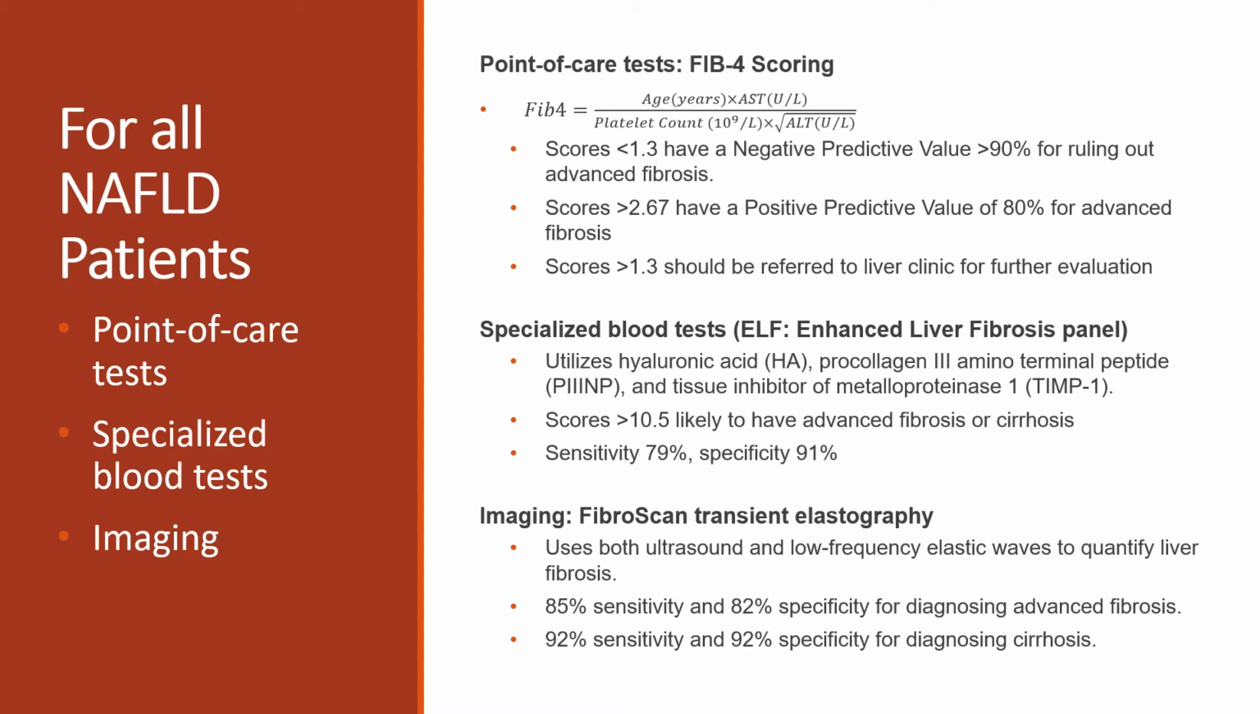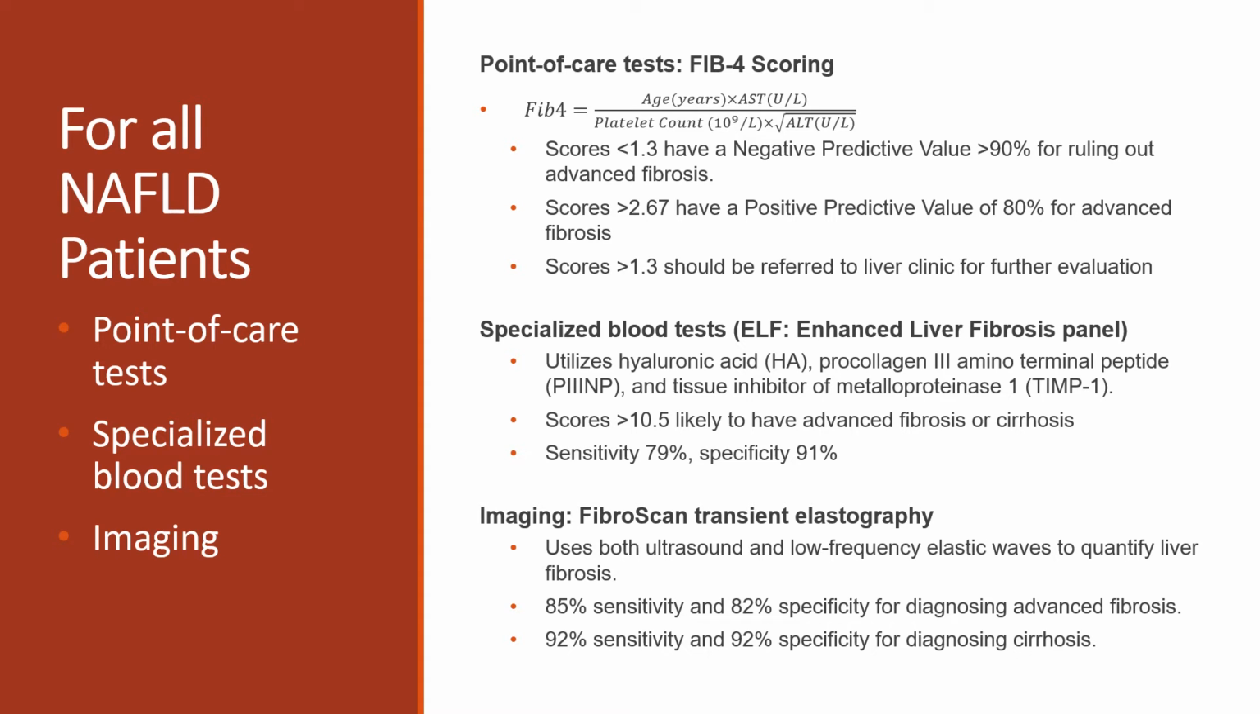Specialized blood tests include the Enhanced Liver Fibrosis, or ELF panel, which utilizes hyaluronic acid, procollagen 3 aminopeptide, and tissue inhibitor of metalloproteinase 1. A score of over 10.5 is likely to indicate advanced fibrosis or cirrhosis, with a sensitivity of 79% and specificity of 91%.